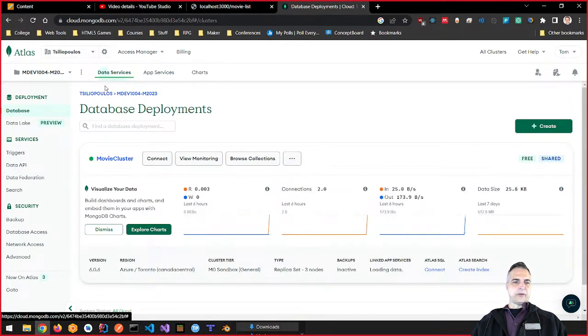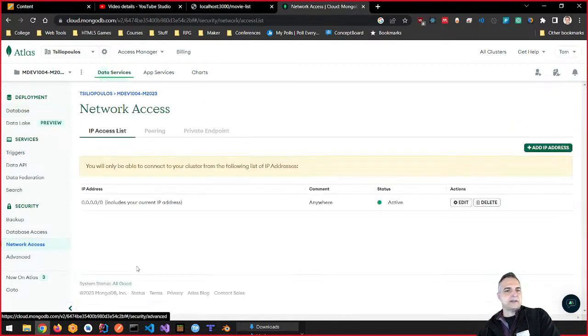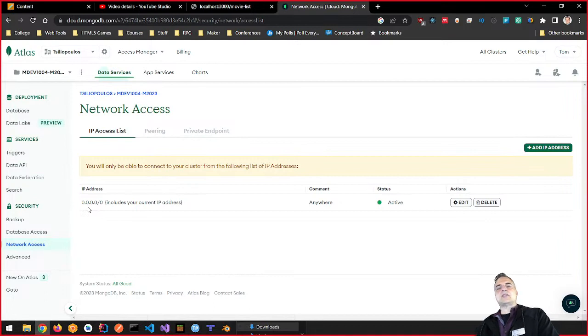And last time we have this movie cluster, and remember that what we have is a user that we set up, right? So we had network access. Down here in security, we have network access. And what I did is I set up an IP address of 0.0.0.0, and when you do that, it allows you access from anywhere. Now, let me mention what this means. It means that I can connect to my database from my API from anywhere, right? And this is good for us because we're testing, but bad from a security perspective.